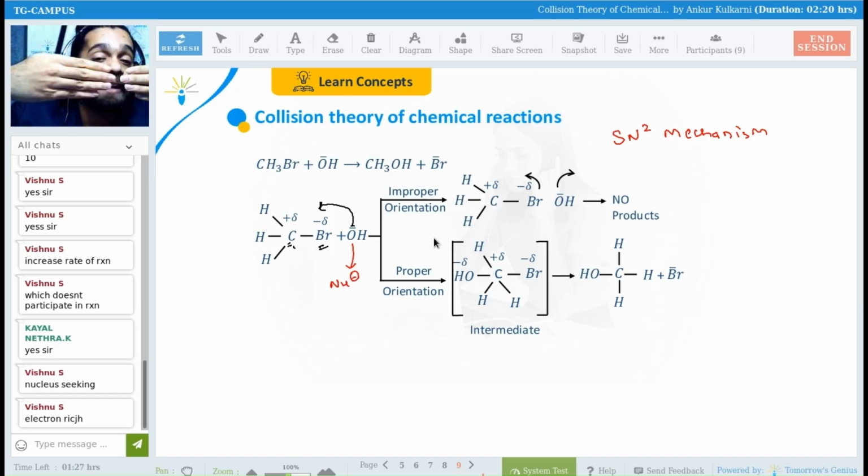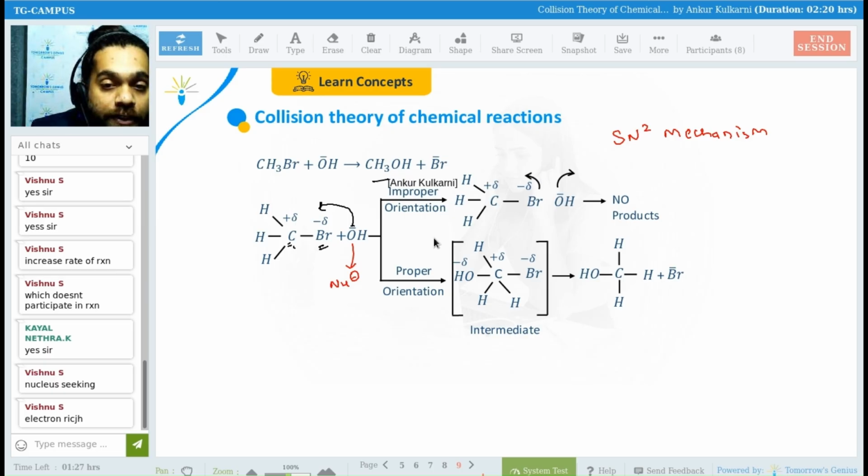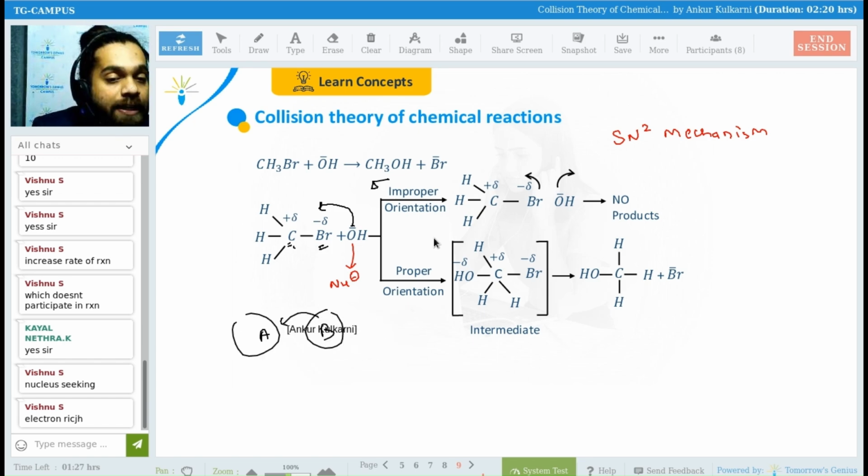The attack will not take place because negative will repel negative. The bromine will not allow the OH to go through and attack the carbon. That is your improper orientation. The collision has taken place, but since the orientation was not proper, you did not get any product. The reaction did not happen.